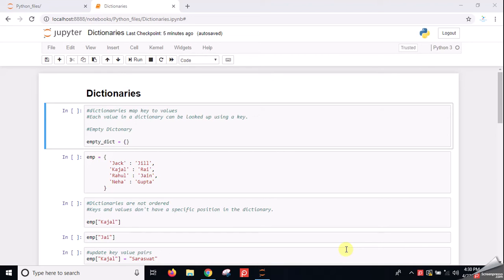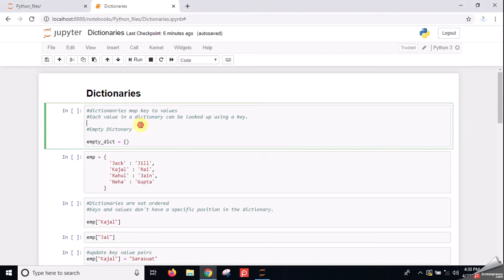Today we are going to start a new topic in Python, which is the dictionary. We already took a look at tuples and lists. Now it's time to look at dictionaries. What are dictionaries? We can say that in dictionaries we map key-value pairs. We map some values to particular keys, and we look up each value in a dictionary by using that key only.